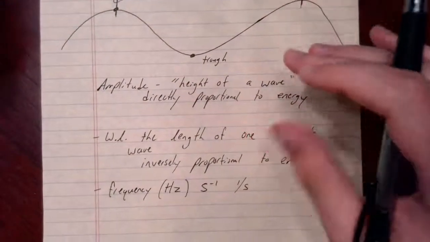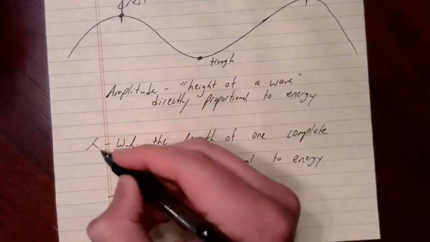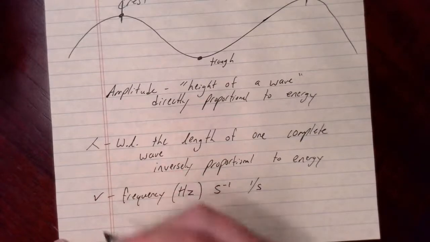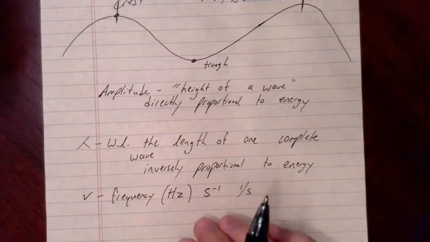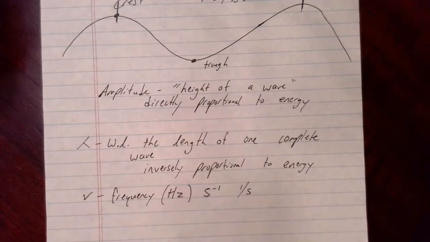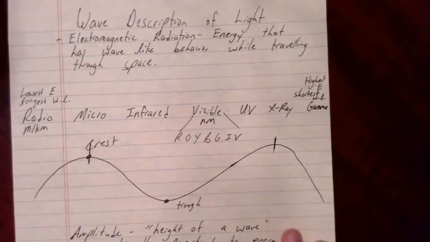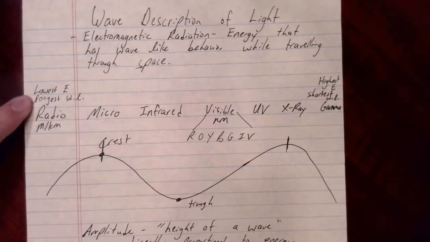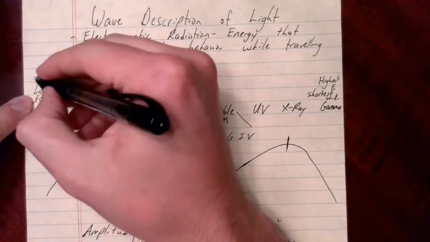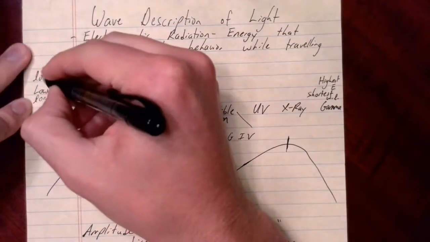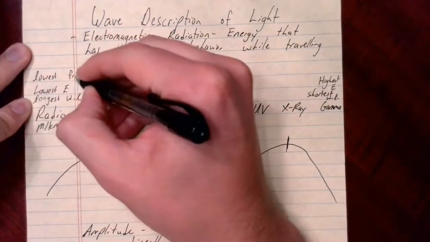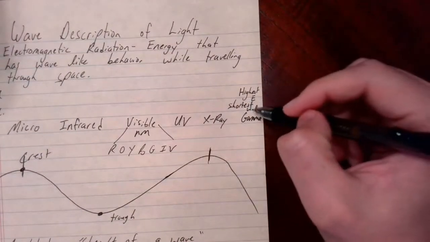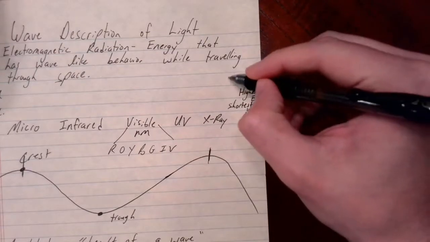So a couple of the symbols we use: for wavelength, we'll use the Greek letter lambda, and for frequency, we'll write it as a V. It's the Greek letter nu there, I believe, but we write it and type it as a V for the most part. So I can come back up here and also label this spectrum. If it has the longest wavelength, it has the lowest frequency. So if it has the shortest wavelength or the highest energy, it has the greatest frequency.